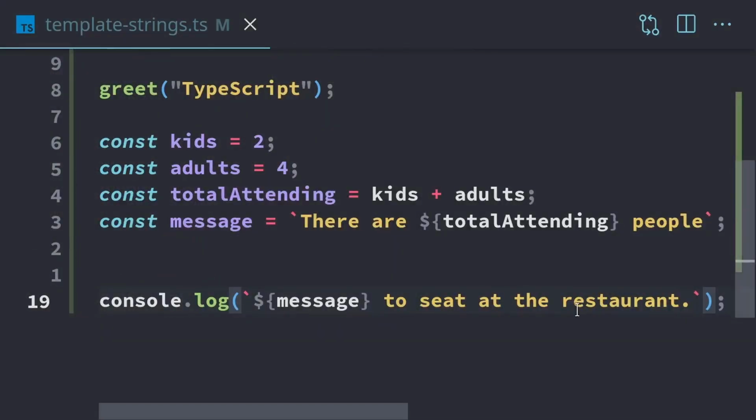And that's all the interesting parts of template strings. They just enable us to easily create strings by composing other strings and pieces of data into one complete message that we can then use later on in our code. And it does so clearly without any ambiguity.